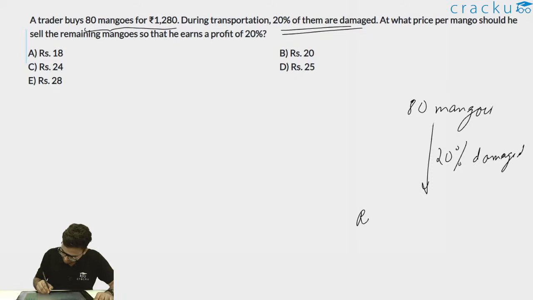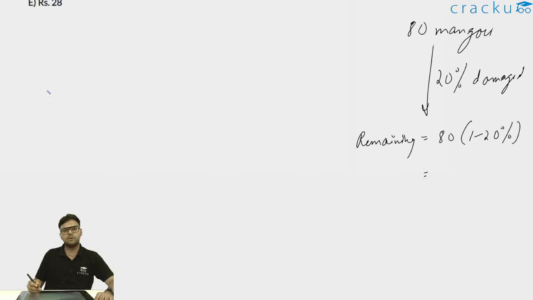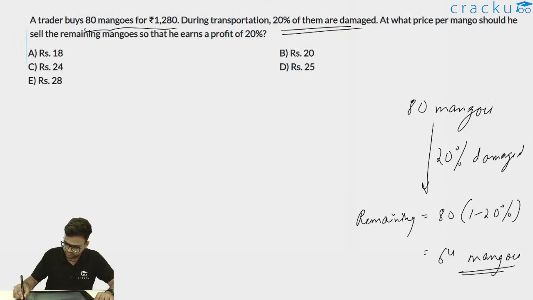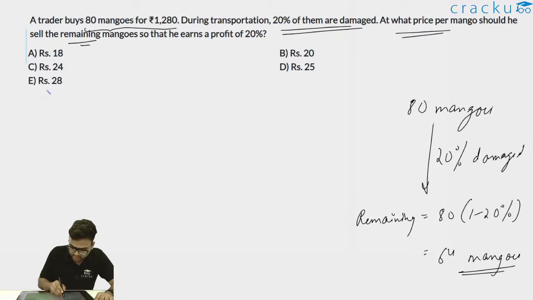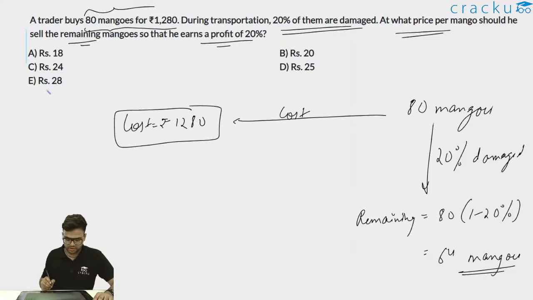The remaining number of mangoes is equal to 80 into 1 minus 20%. 20% is 1 by 5, so 80 into 4 by 5 is 64 mangoes. So the remaining number of mangoes is 64. Now, at what price per mango should he sell the remaining mangoes so that he earns a profit of 20%? Initially these 80 mangoes cost rupees 1280.